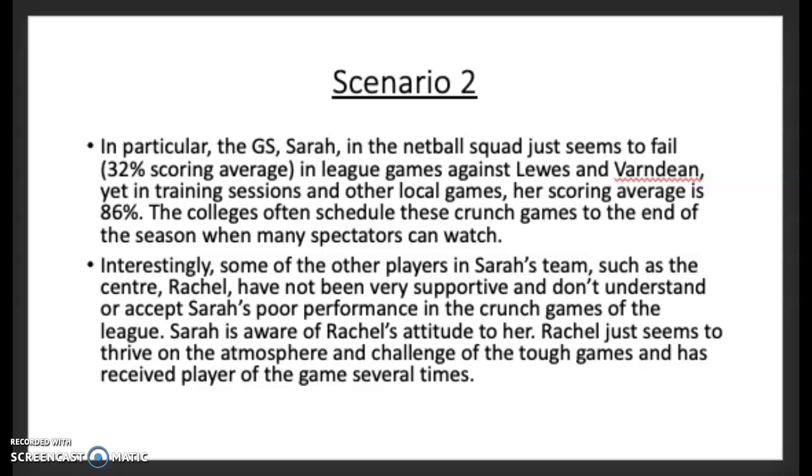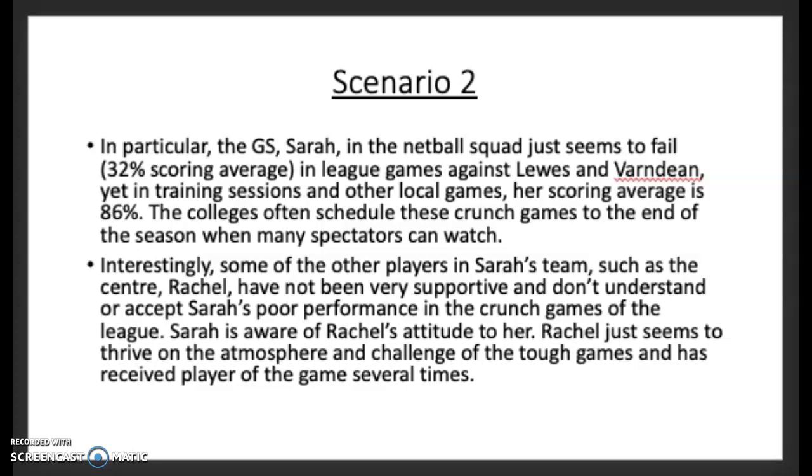Rachel, on the other hand, interprets the build-up of stress as eustress, which she thrives off of. She sees the crunch games ahead as a challenge, and she wants to win so badly, and eustress increases her motivation, and she will as a result play better. This is the reason why Rachel thrives on the atmosphere of pressure and stress, and why she receives player of the game in these situations. Rachel's attitude towards Sarah may also be a stressor for Sarah. It may add to her anxiety and stress level, making her play worse.